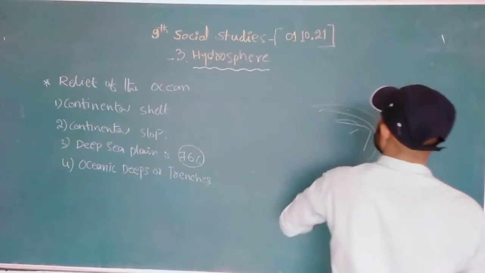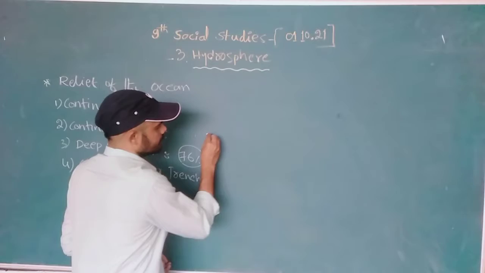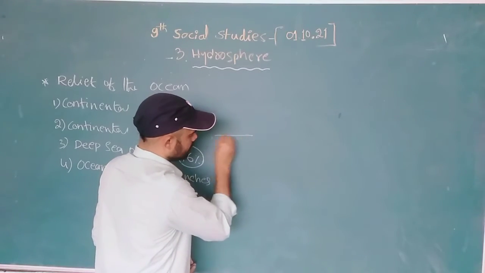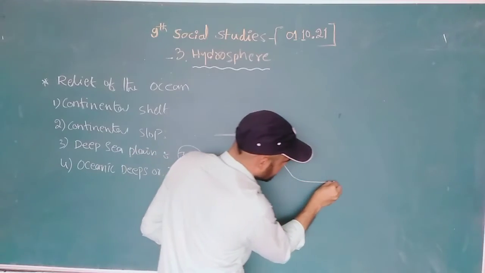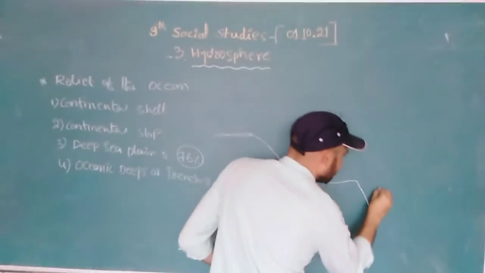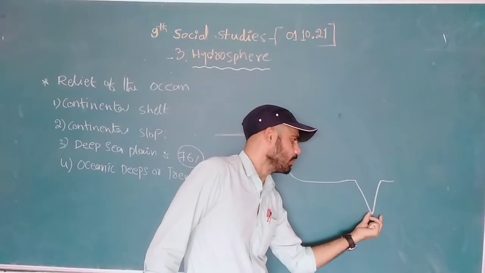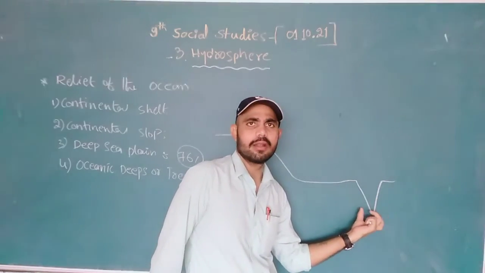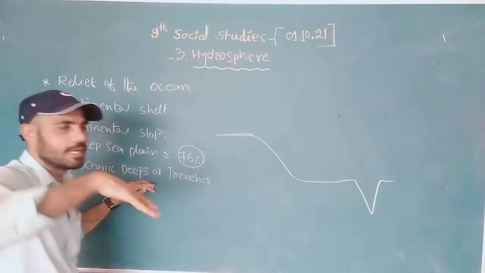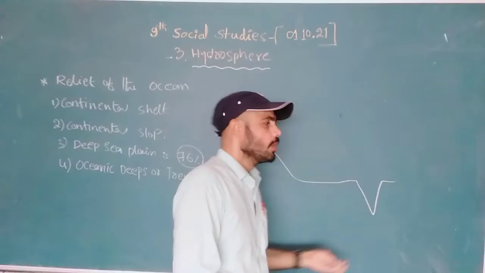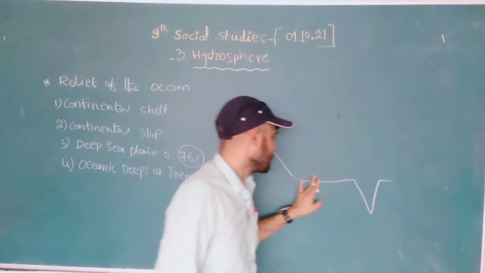What do we mean by trenches? Suddenly we can see it when we are moving. See, this is the slope, this is the shelf, this is the slope, and this is the plain.